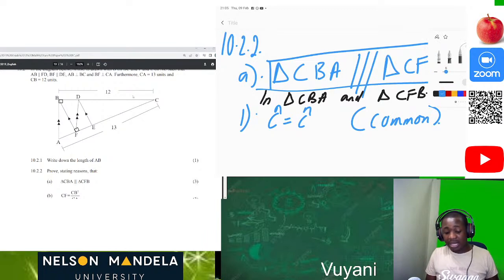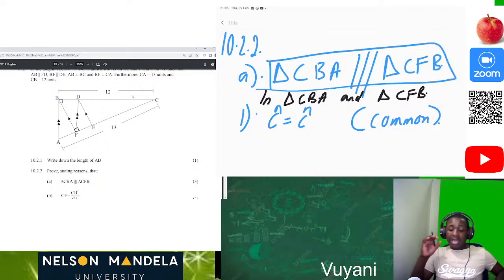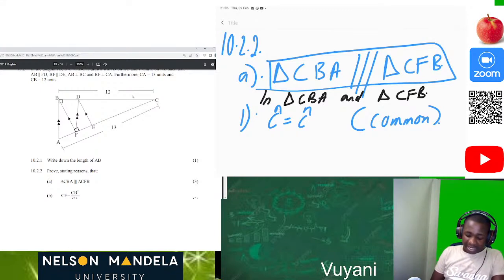We can't just say angle C is angle C common. Start by stating that in triangle CBA and triangle CFB, so that we know what you are talking about. So we can see that angle C is equal to angle C. They are both common. Great.